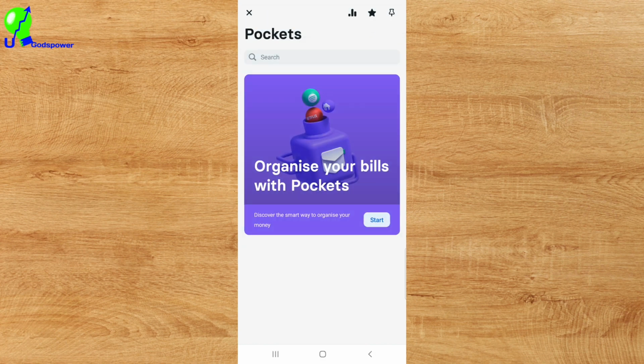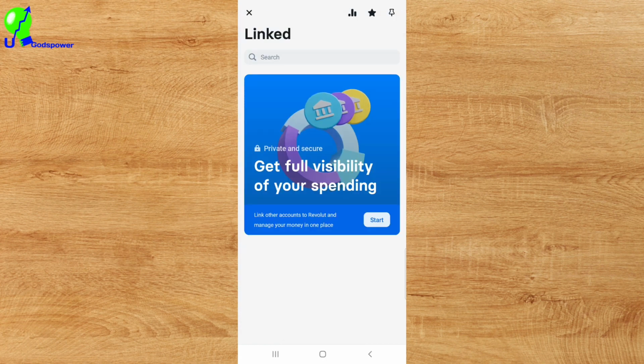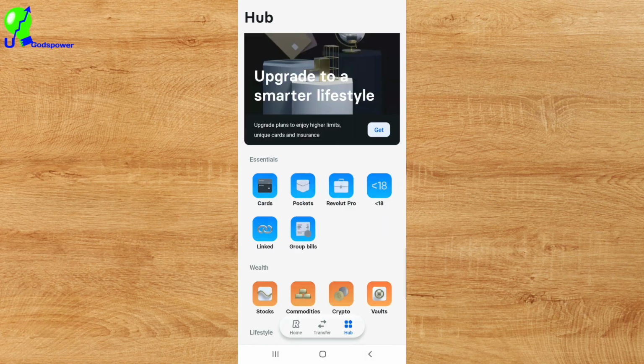And if I click on Pocket here, it's going to bring us here, saying organize your budgets with Pocket. So you can organize your budgets, like structure the amount you want to be spending per what you are doing. If I click on Links here, you can see it says get full visibility of your spending. So here you can set up a link and you have access to everything that you are doing. But you have to understand that everything you do has to be managed by you. So that is what I want you to understand here.